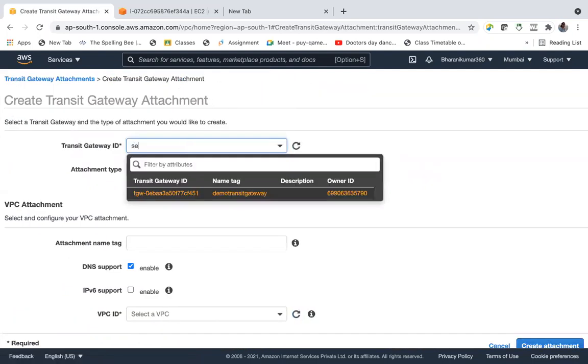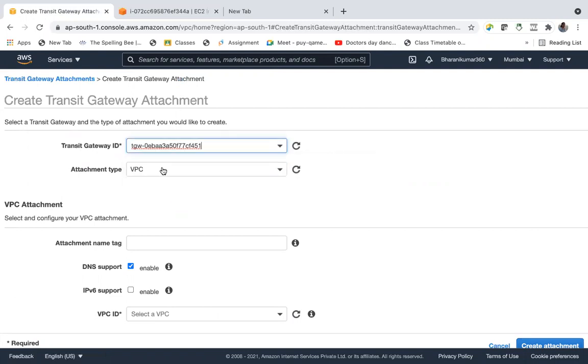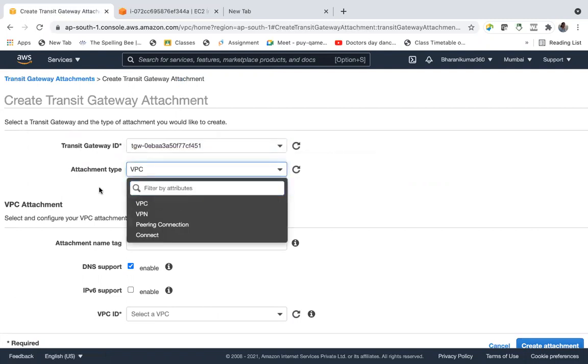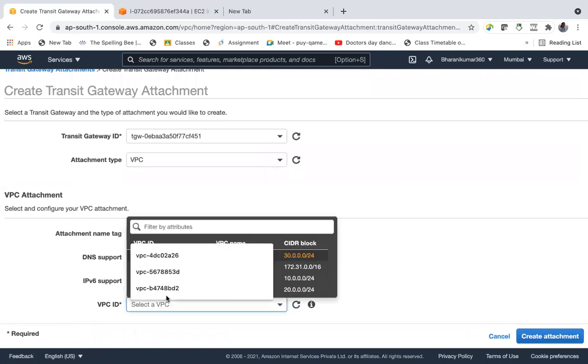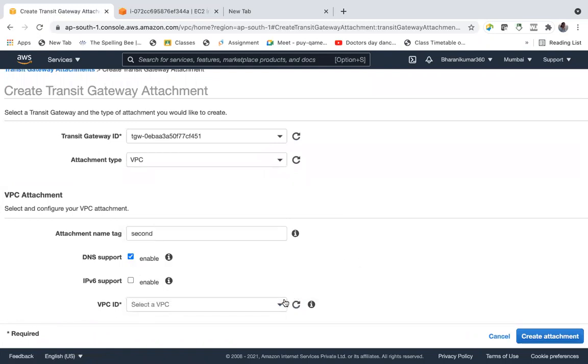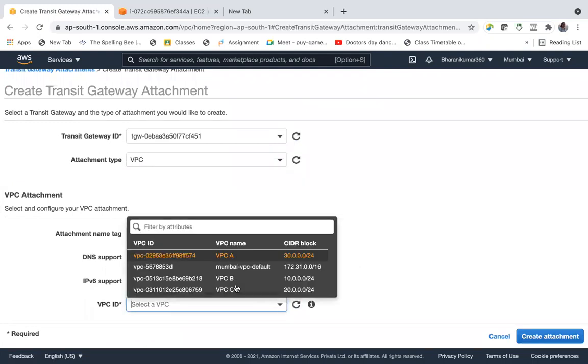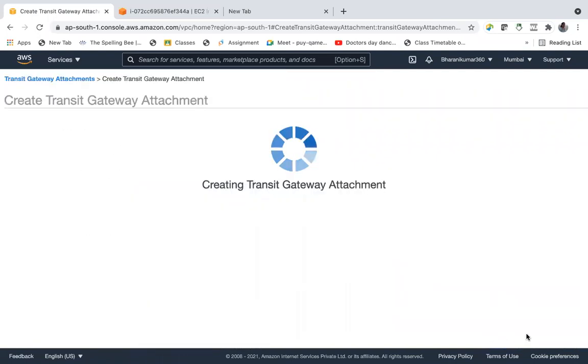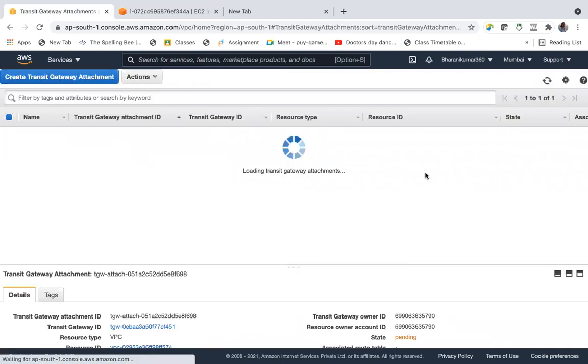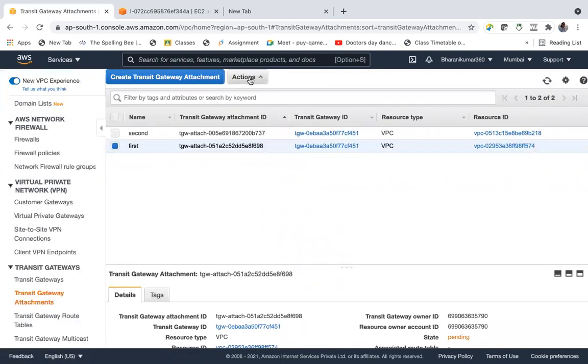Let's call it second. Sorry, it's gateway ID. Attachment type VPC, name tag, let's call it second attachment. We will attach it to VPC B. This one, right? Create attachment, close. Same thing with C.